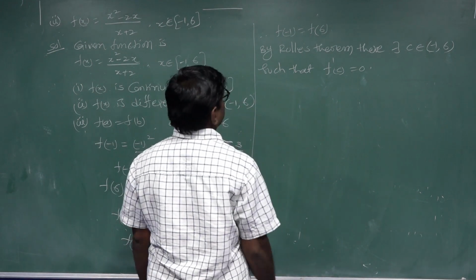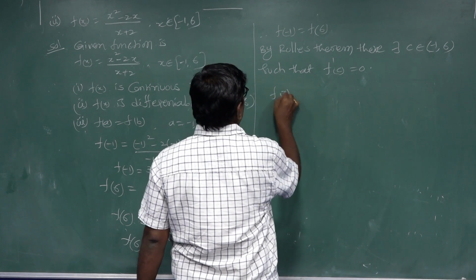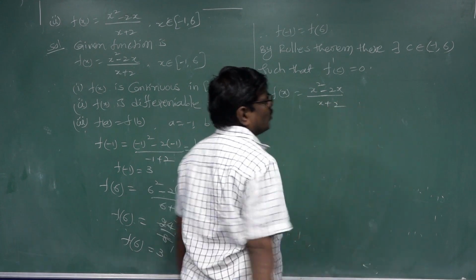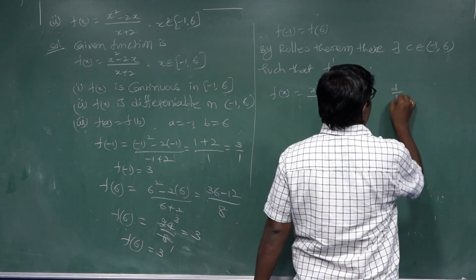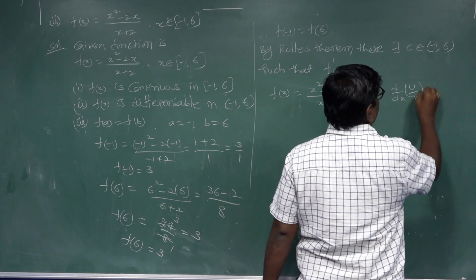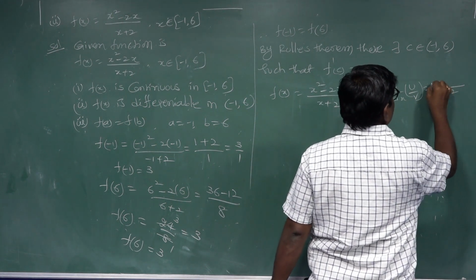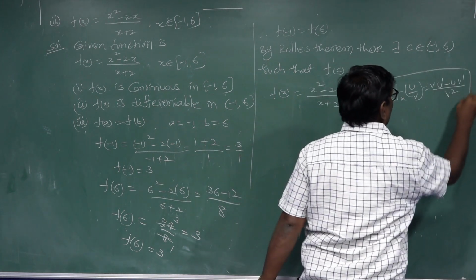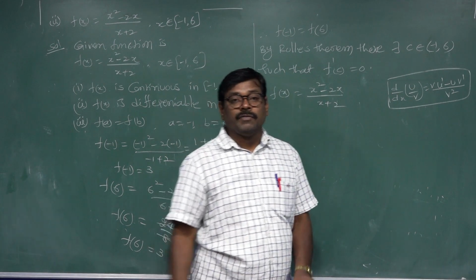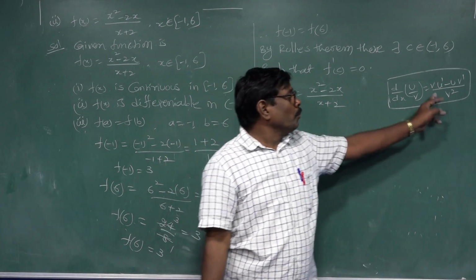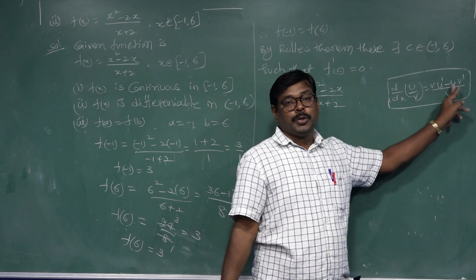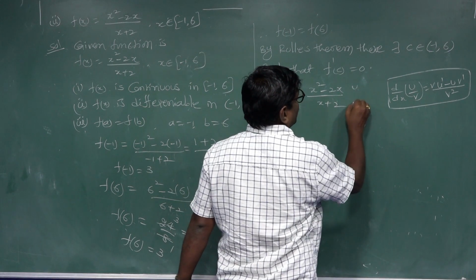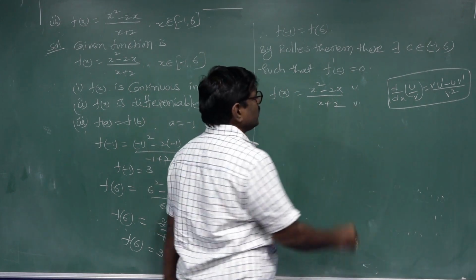This function is f of x equal to x square minus 2x by x plus 2. The formula is d by dx of u by v equal to (v into u dash minus u into v dash) by v square. Here this is u and this is v.